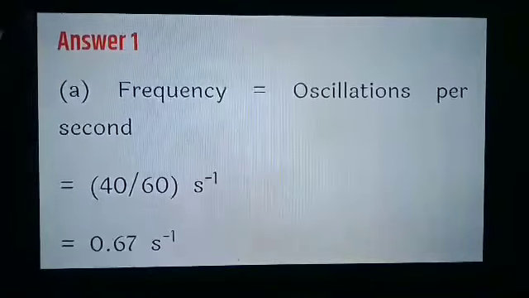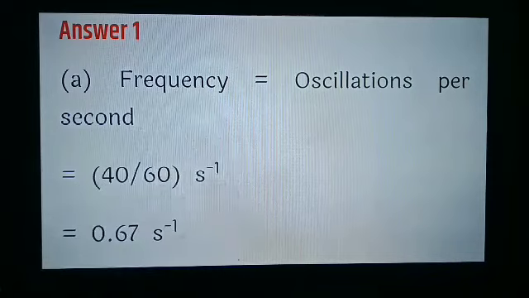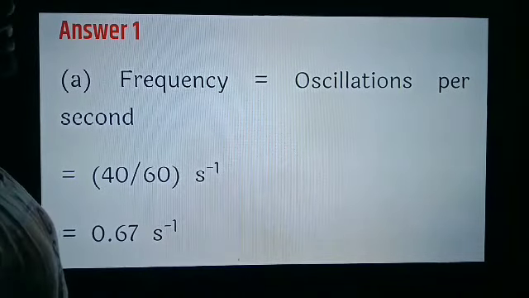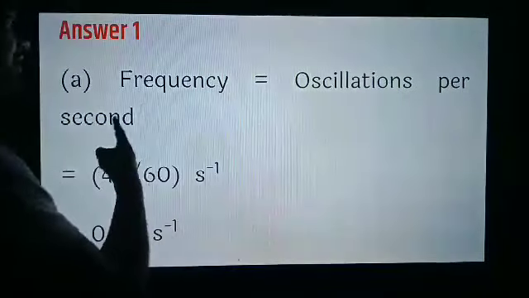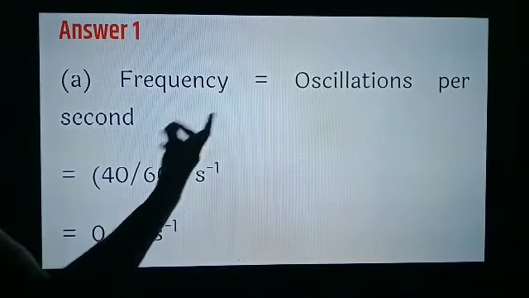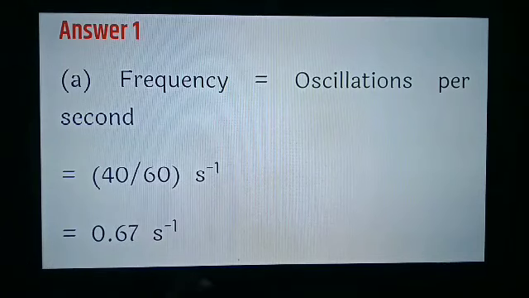Let's see the solution. First we will discuss the frequency. The number of oscillations taken in 1 second is called frequency. So frequency is equal to oscillations per second. The number of oscillations is 40 divided by time 60 seconds, that is equal to 0.67 second inverse or hertz.